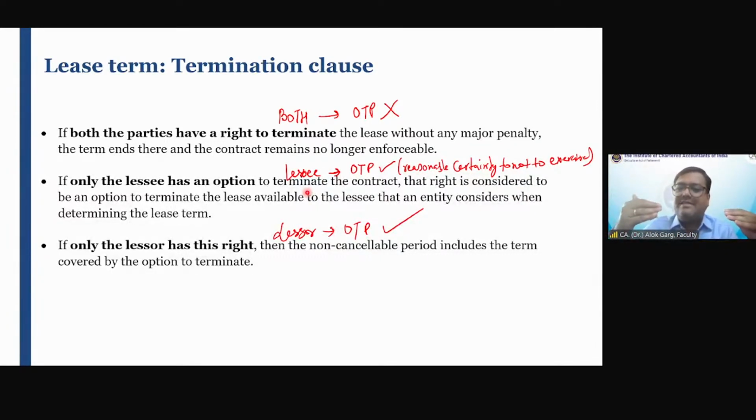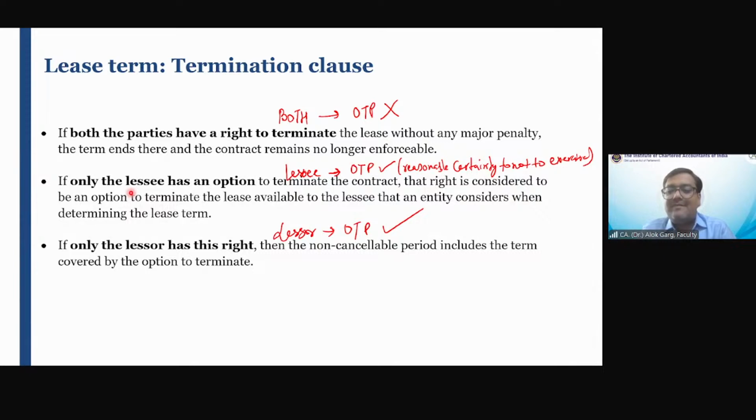So what is the lease term in this case? 6 years. It means you don't even need to see whether you have reasonable certainty or not about the right not to terminate. If only the lessee has the option to terminate, then the lessor does not have a termination right, only the lessee has the termination right, then what will happen?